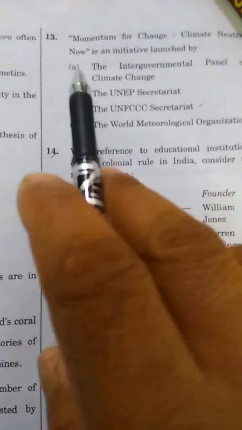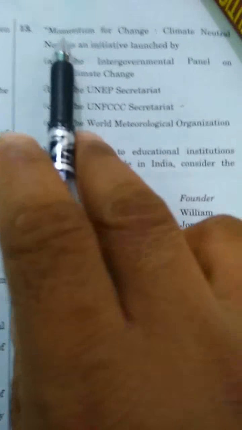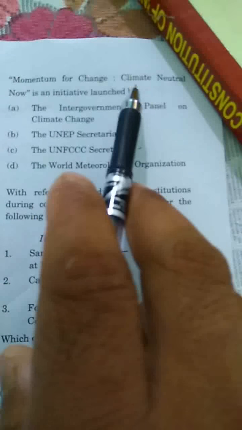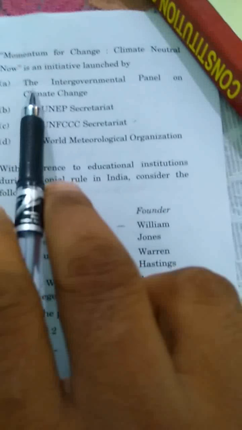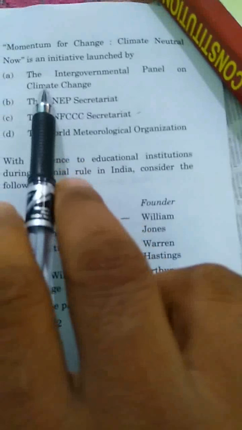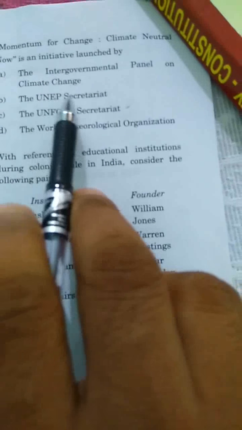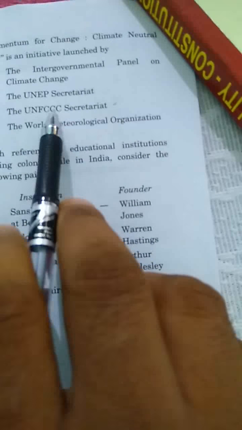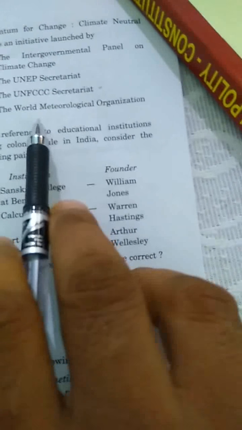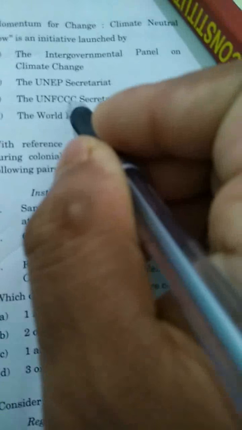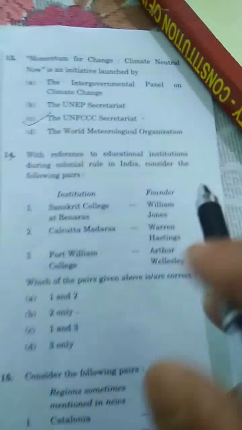Now the answer to question number 13. Momentum for Change: Climate Neutral Now is an initiative launched by the Intergovernmental Panel on Climate Change, the UNEP Secretariat, the UNFCCC, a climate organization, or the World Meteorological Organization. The correct answer is the United Nations Framework Convention on Climate Change Secretariat.